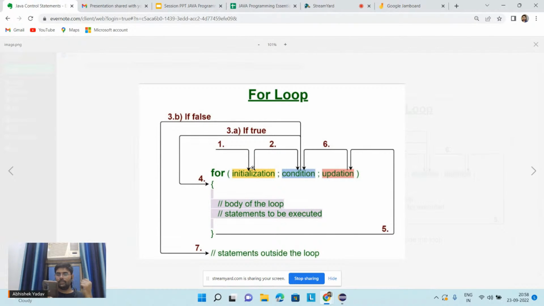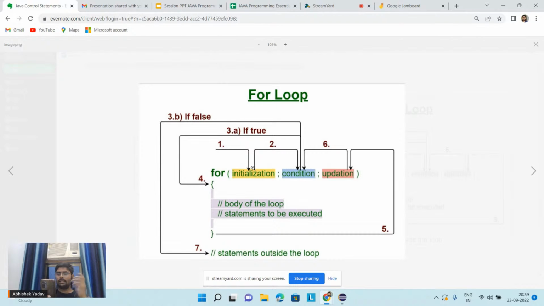Sir, one question. Yes, you can ask. In Python it is easy to iterate over a string, but how to iterate over a string in Java? Again, you can use the for loop, and inside the for loop you have to go through the indexes. You have to iterate through the indexes, and you can iterate.